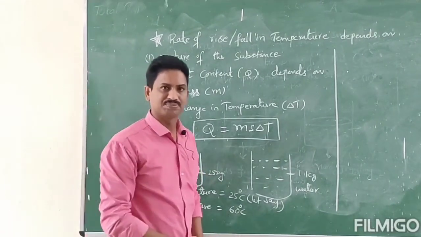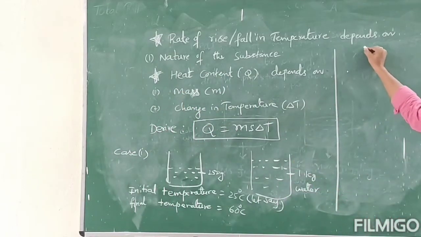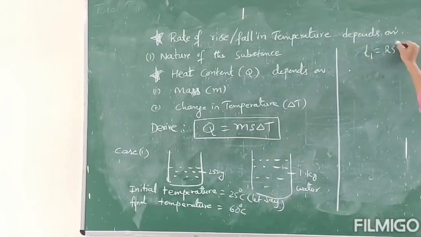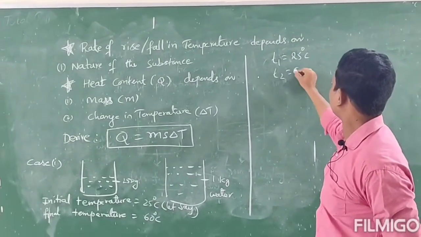That means T1 is equal to 25 degree centigrade and T2 is equal to 60 degree centigrade.